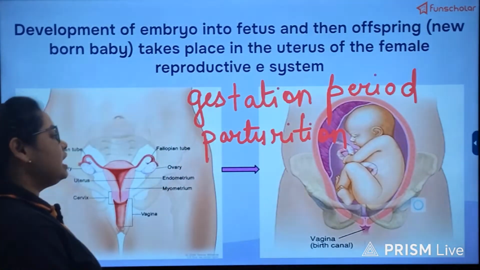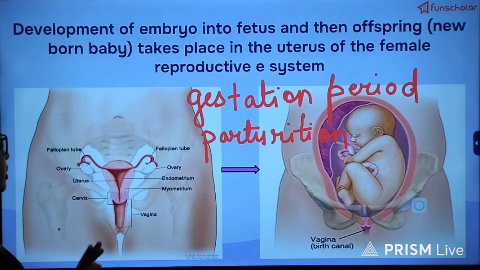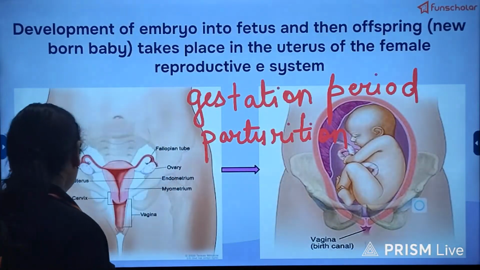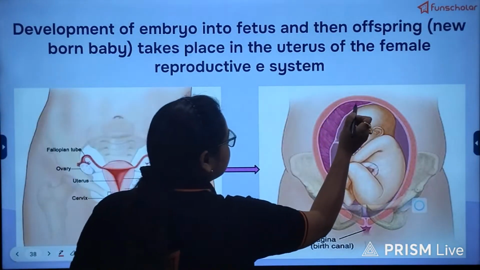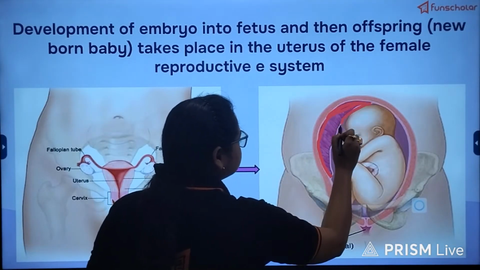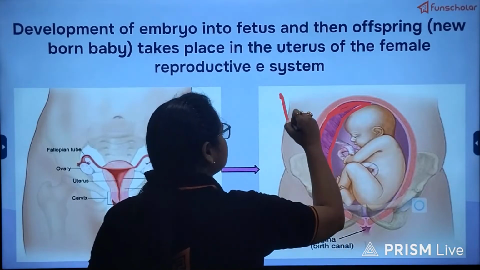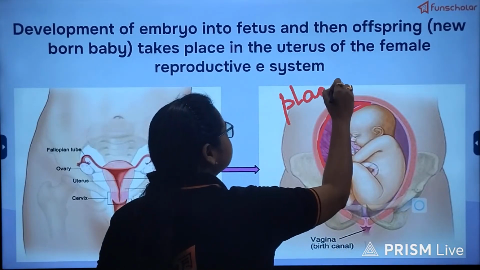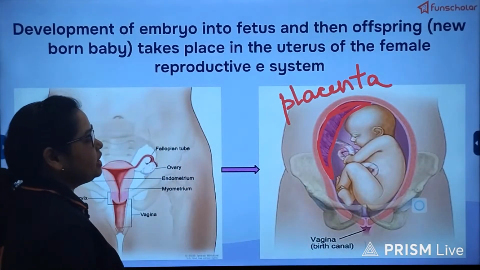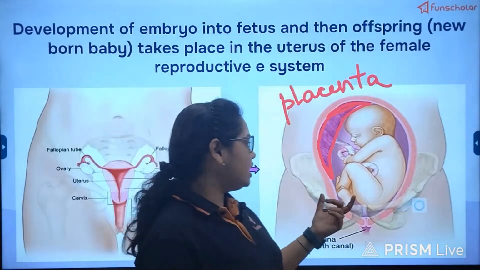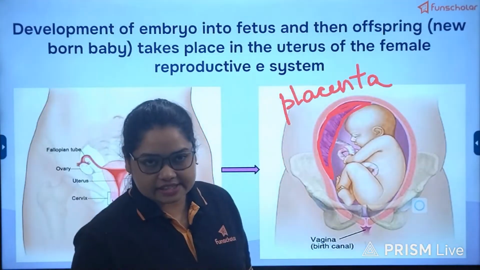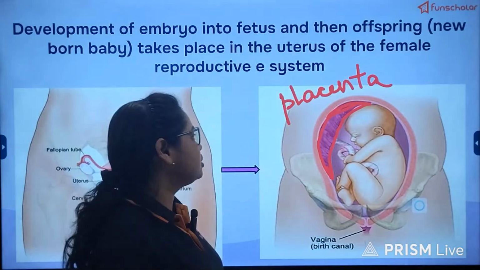And what will happen when implantation takes place? When implantation takes place, you can see over here that this pink colored organ develops, known as the placenta. This is the temporary organ which is the connecting bridge between the mother and the child or the fetus, through which nutrients, respiratory gases as well as waste are exchanged.